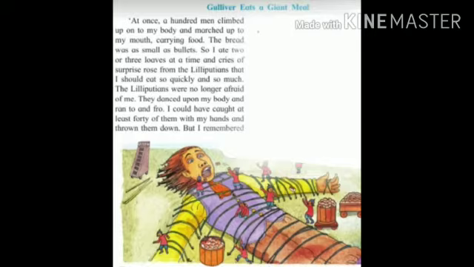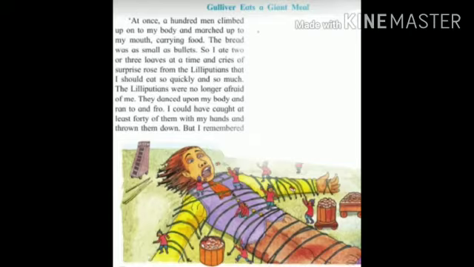The bread was as small as bullets, the bullets which we use in a gun. So the bread which they were feeding to Gulliver looked like bullets. So I ate 2 or 3 loaves. Now what is meant by loaves? Loaves means baked bread, like a sandwich, which is very tasty. So here Gulliver ate 2 or 3 loaves at a time, and cries of surprise rose from the Lilliputians, because he was eating very fast.